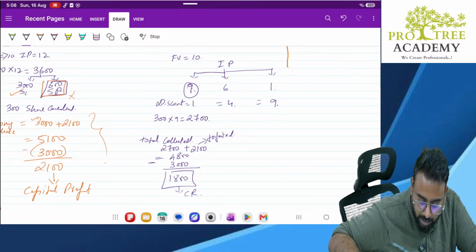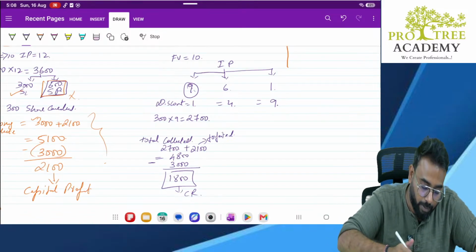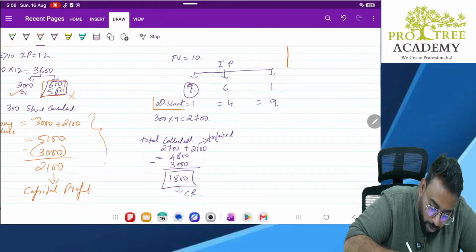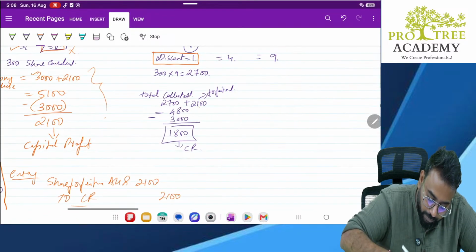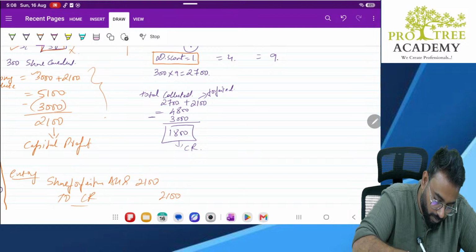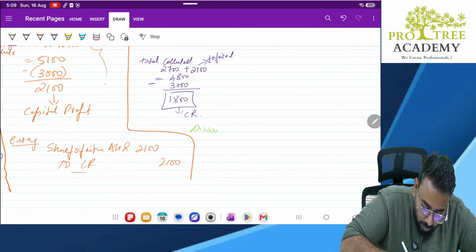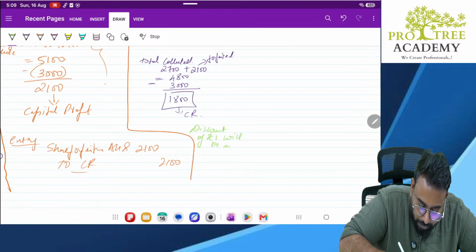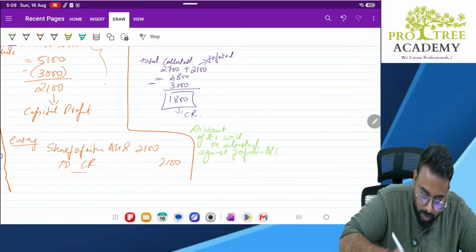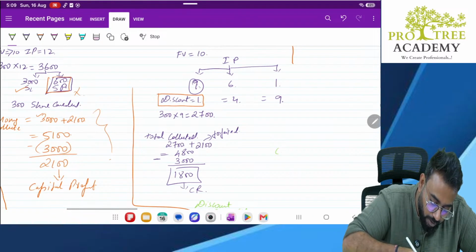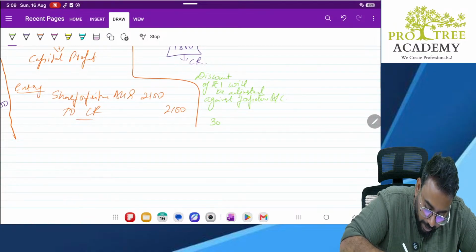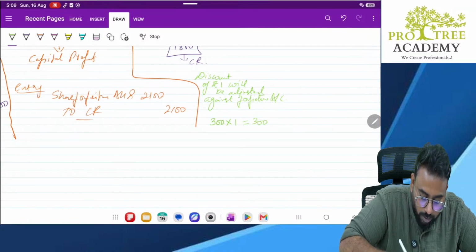Earlier there was 2100, sir. Why it became 1800? Understand very carefully. This discount 1 rupee is there, no? This discount of rupee 1 will be adjusted against forfeiture account. So what is the total discount we gave? The total discount we gave here is 300 shares into 1 rupee is equal to 300.